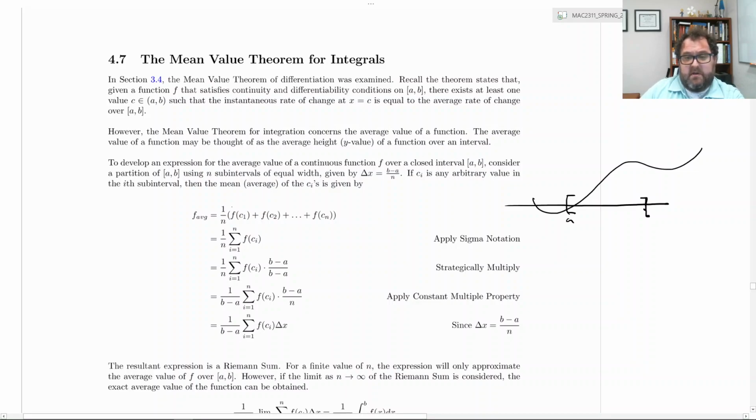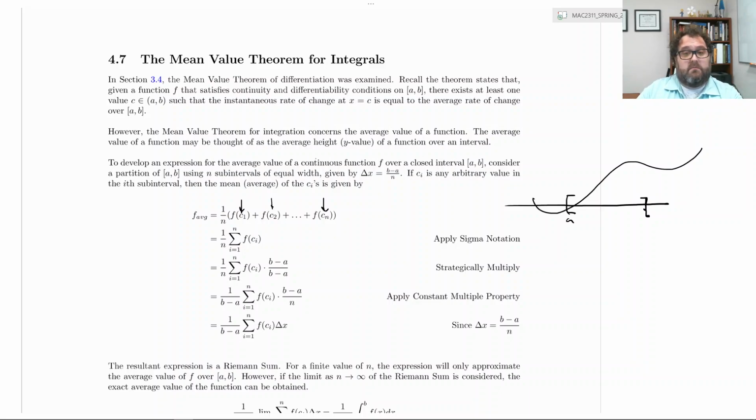Let's think about this. Suppose you could just add up every one of the function values. In other words, you take f of c sub 1, that's an x value. You take all of your x values, all infinite number of them, you evaluate them at f, so you find the y values. So there's an infinite number of values in that expression.